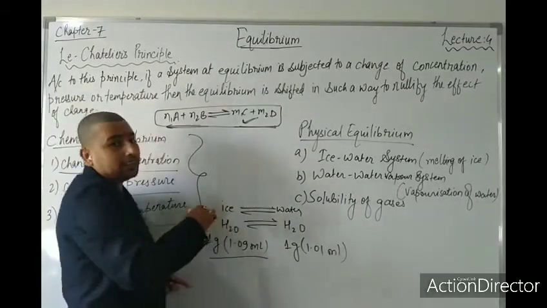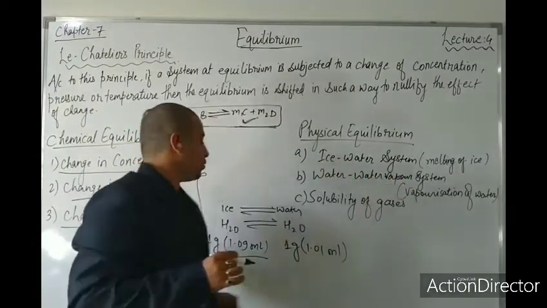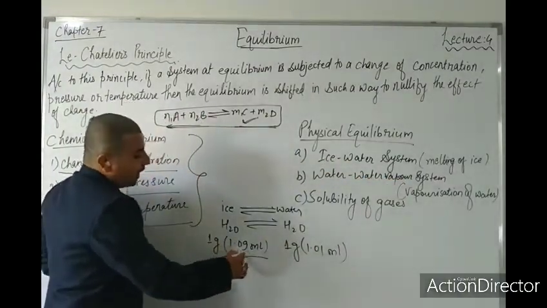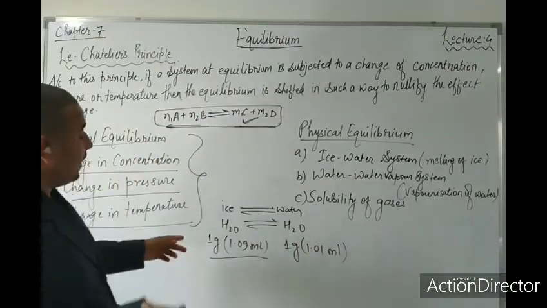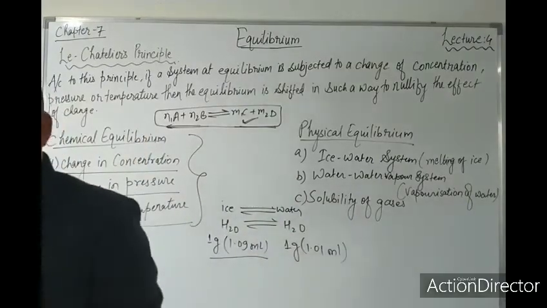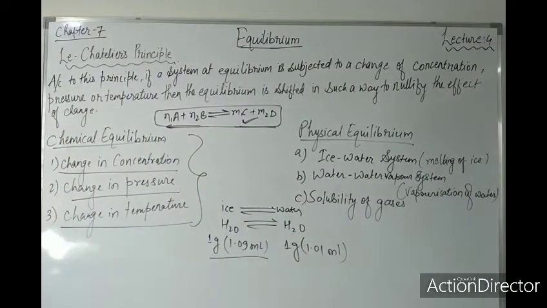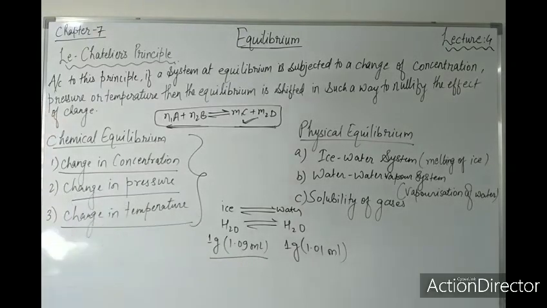Similarly here, 1 gram, that is 1.09 ml, is in the form of solid. Melting of ice, that's why I have said ice-water system. So here, from 1.09 ml to 1.01, solid changes into liquid. As you can see here, since melting of ice is an absorption of heat, it is an endothermic reaction, then there will be a decrease in volume. What will happen? There will be a decrease in volume.